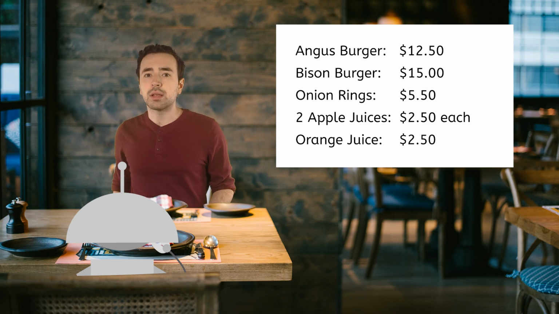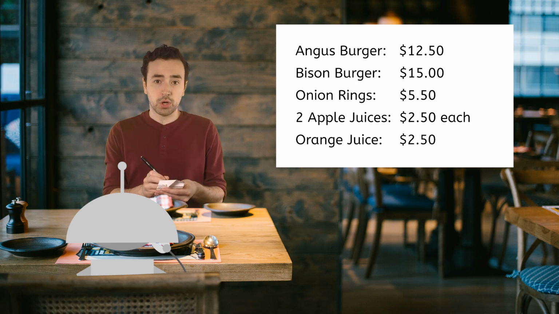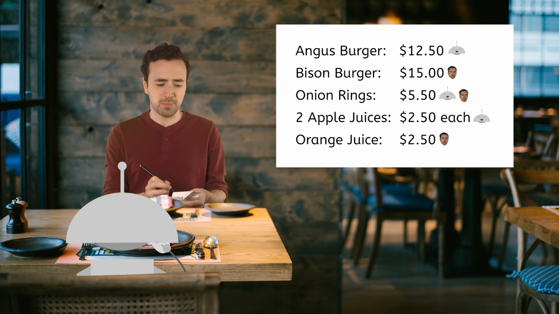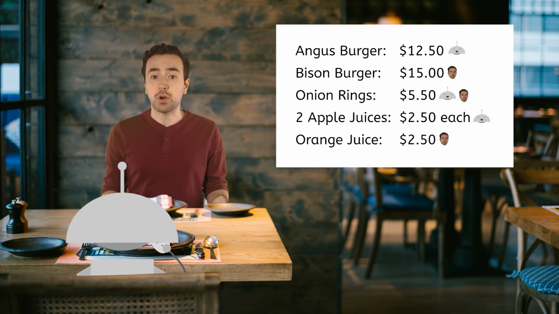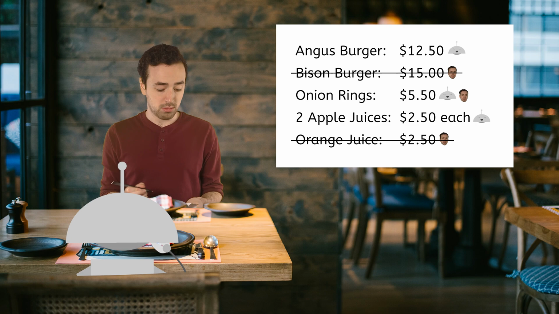I know. Let's mark the items we are each responsible for. Angus burger, you. Bison burger, me. Onion rings, both of us. 2 apple juices, you. And the OJ, me. Did not go great with the beef, but now let's cross off the food I had by myself so we can just focus on the items you had. And done.